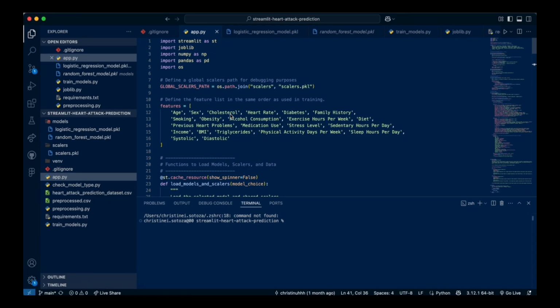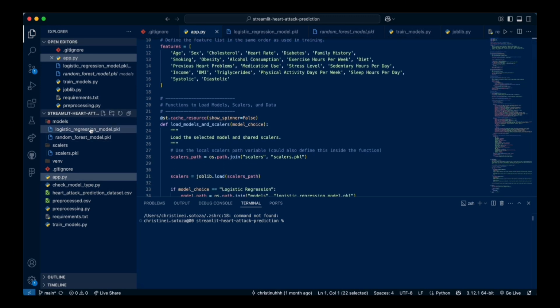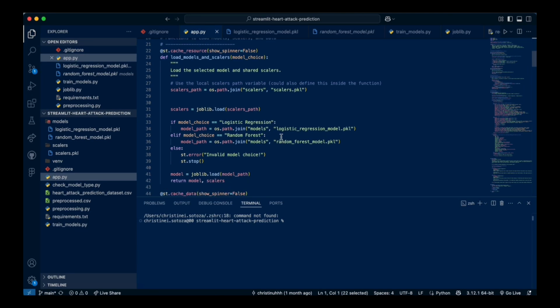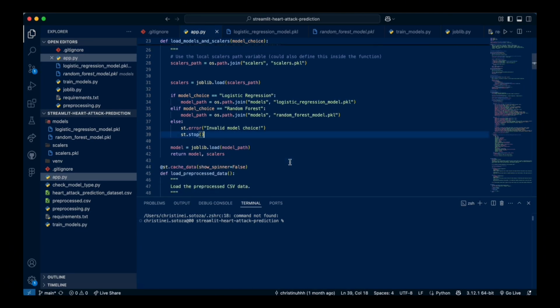Okay, so to show how we were able to create a user interface for our models, we used Streamlit, which is a platform that allows people to create user interfaces for their data science projects. We imported Streamlit in our Python script, and we also made sure that we loaded the models so that we could use them in the UI script.